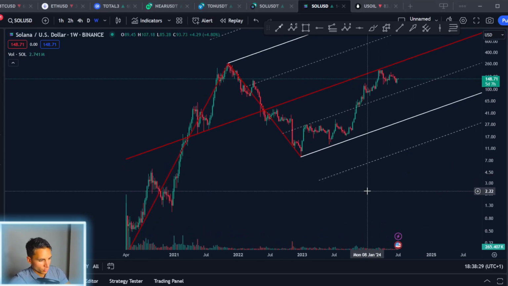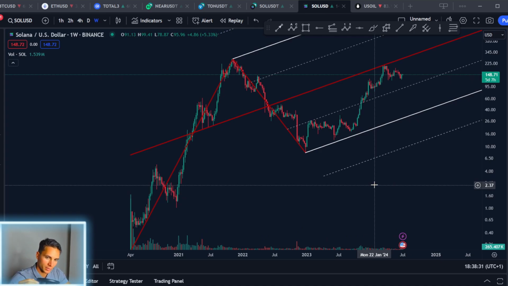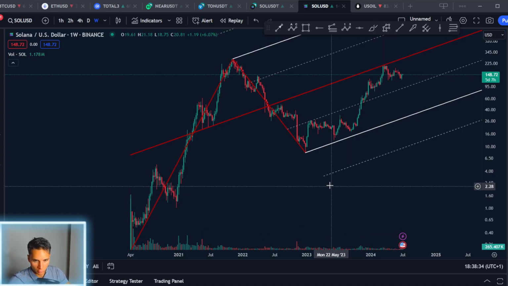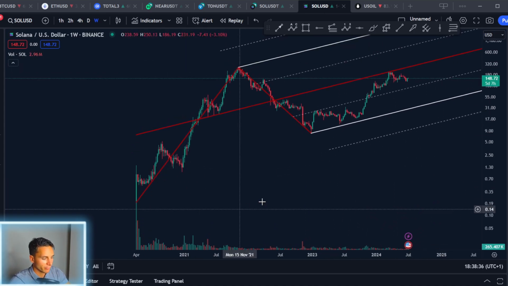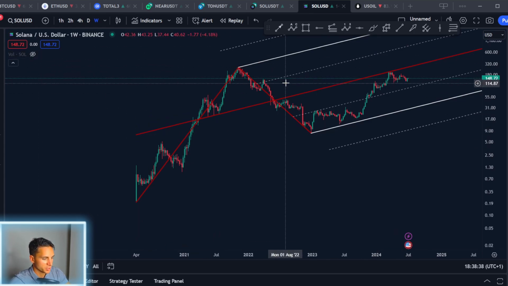A lot of people have requested me to cover Solana, so I'm thinking right now to start with Solana, then I want to cover Bitcoin and some other altcoins as well. As you guys have been following me, you know that we have talked about this pitchfork here on Binance.